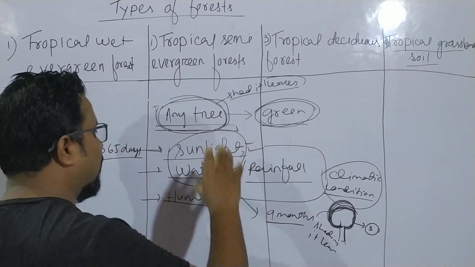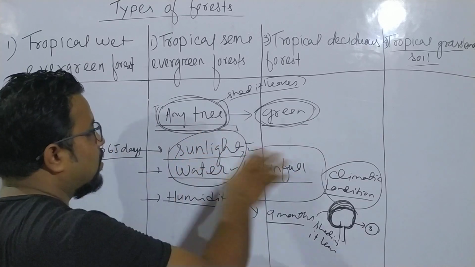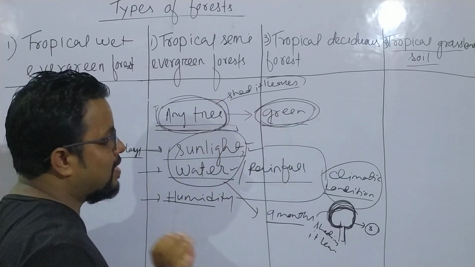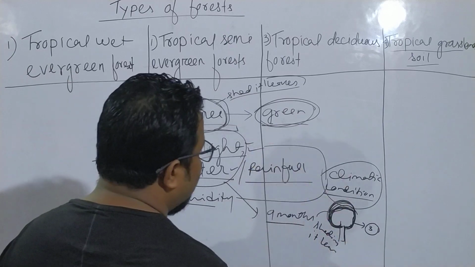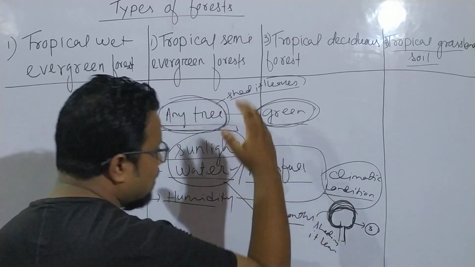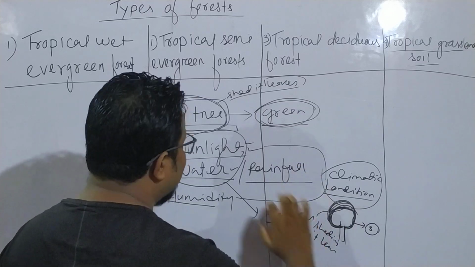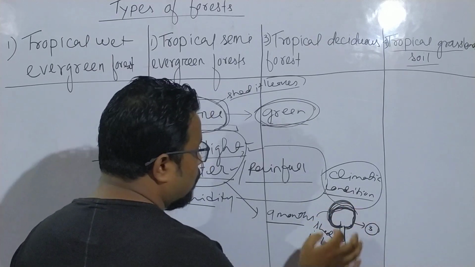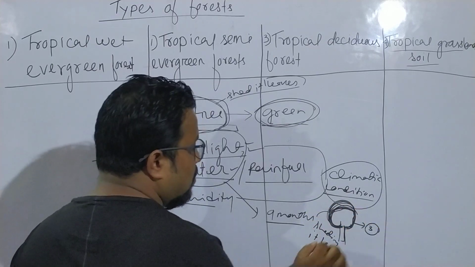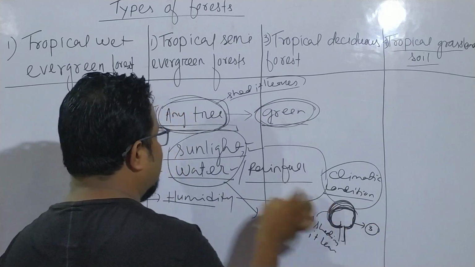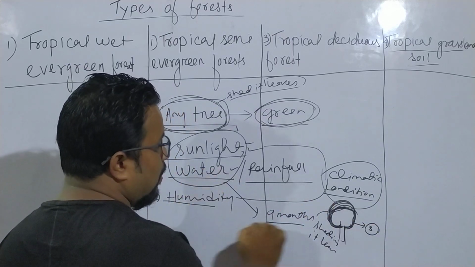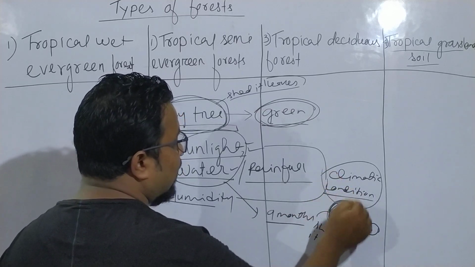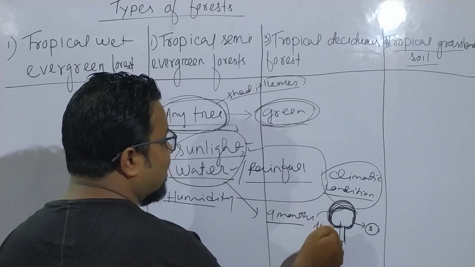So what I am saying is, the tree in an evergreen forest is receiving sunlight and water throughout the year. That's why it is green. But in another type of forest, which is not an evergreen forest, where it gets sunlight and water for 9 months, but for the last 3 months it gets sunlight but not water or rainfall, it will shed its leaves. The tree will adapt itself by shedding its leaves.